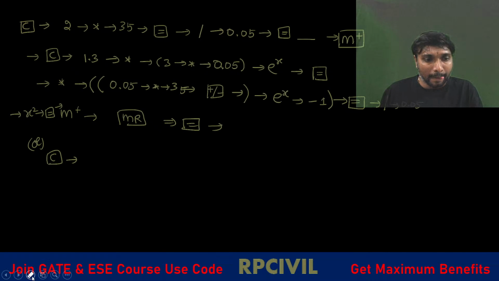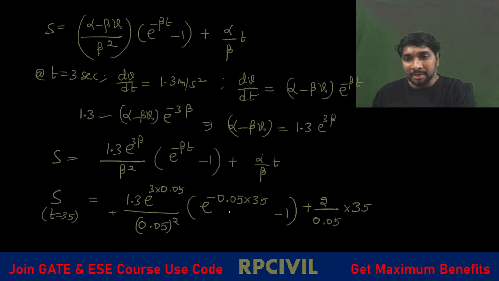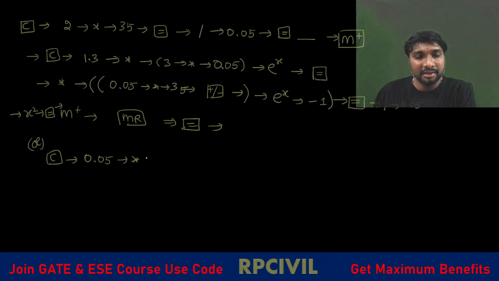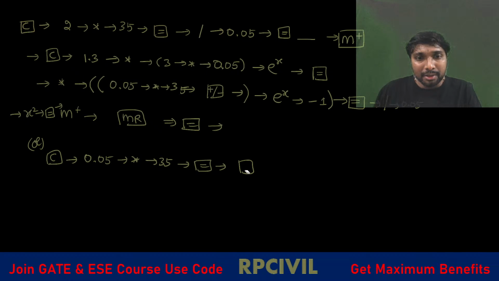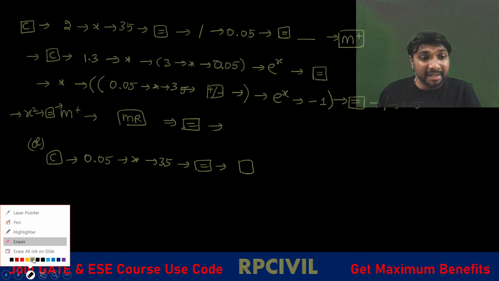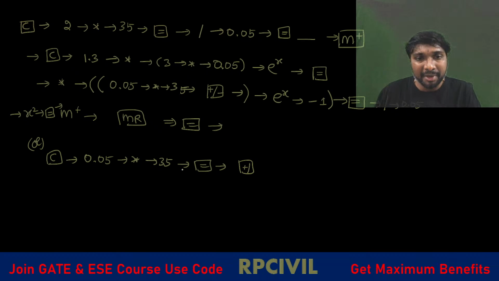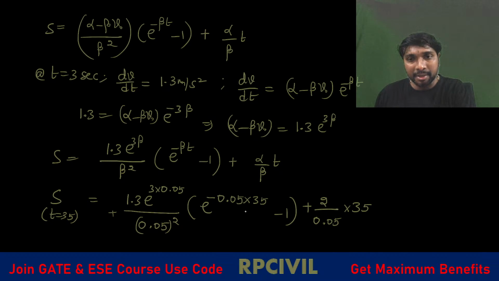We'll toggle between. So here you press 0.05, then the multiplication symbol, then 35. Then apply the equality symbol and you'll be getting some value. Then you toggle which one? You select the unary plus and minus, right? If you select unary plus and minus, what will happen? Whatever value comes here will become minus here, right?